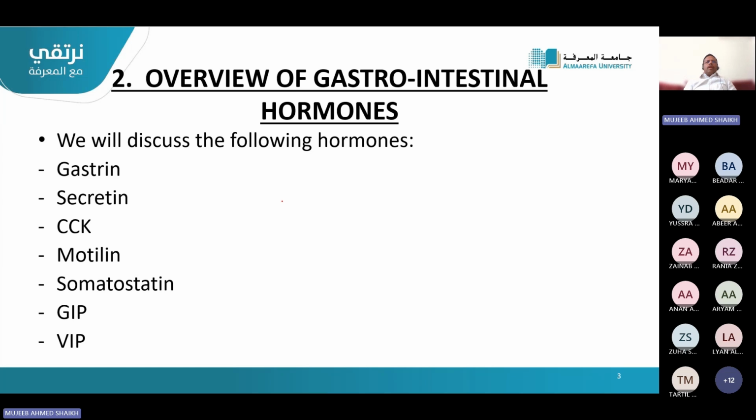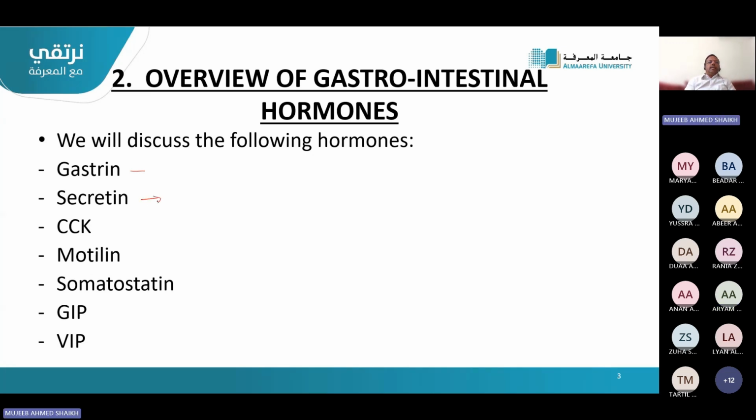These are the important hormones discussed in the whole physiology of the GI system, or gastrointestinal tract. First one is gastrin. From where is it released? Stomach, as the name suggests.